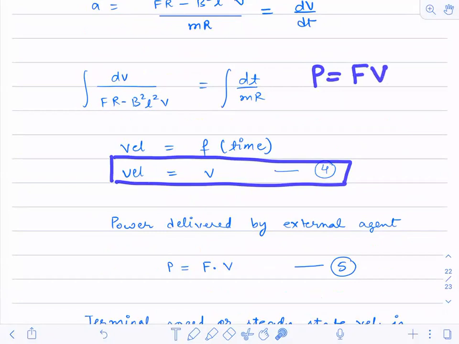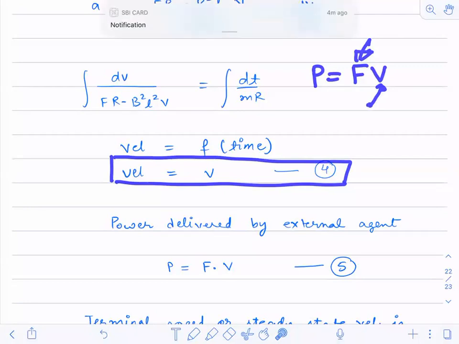You just integrate and get the value of velocity and substitute it in this equation. Leave power as it is. Understood? Leave the power as this force. Leave the force as it is. Just calculate velocity and put it over here. That's it. That's what you have to do. Nothing extra you have to do.